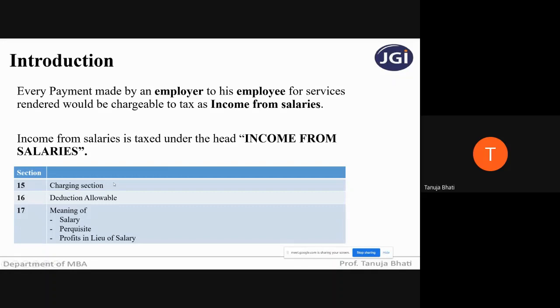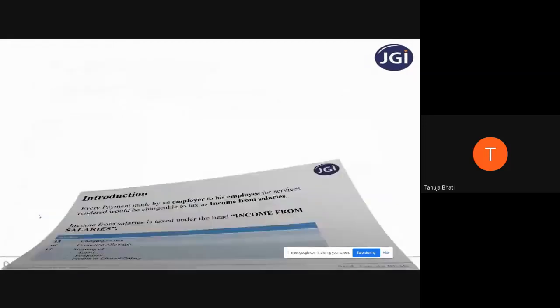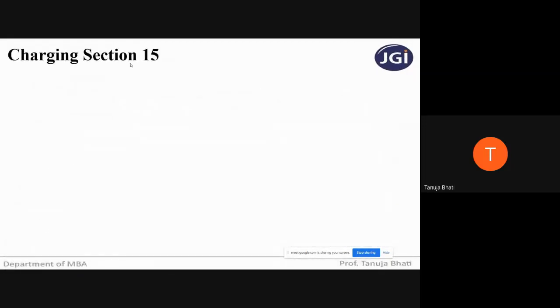So remember, students, sections 15 to 17 of the Income Tax Act relate only and only to income from salaries. So let us start and understand all these sections. Section 15, as we know, is a charging section.